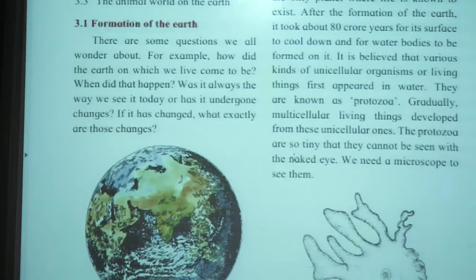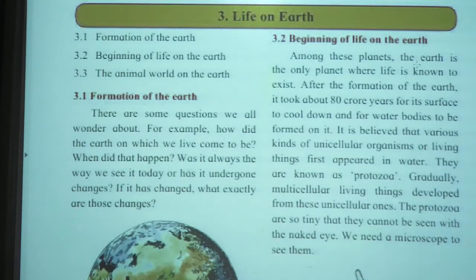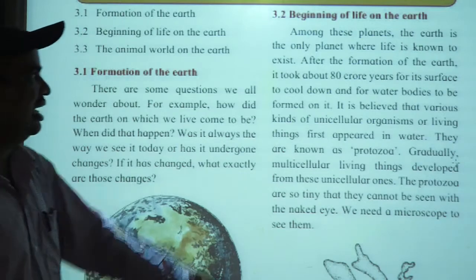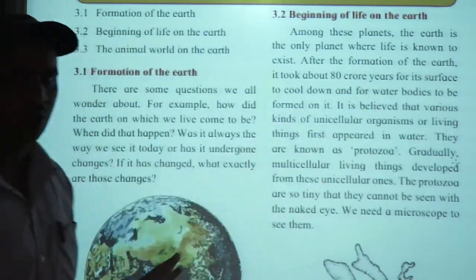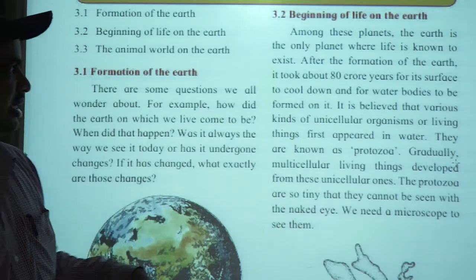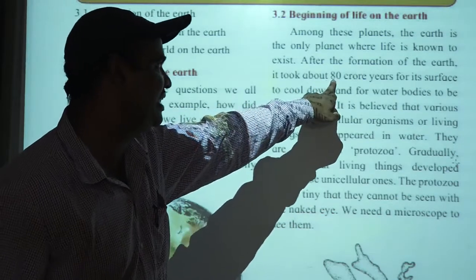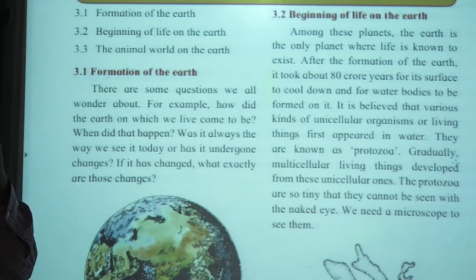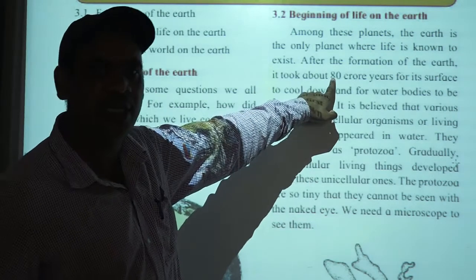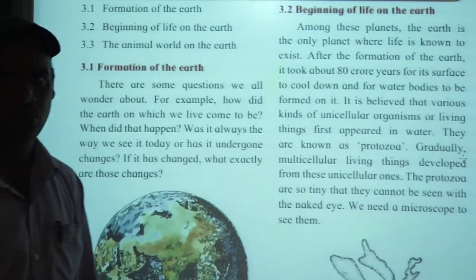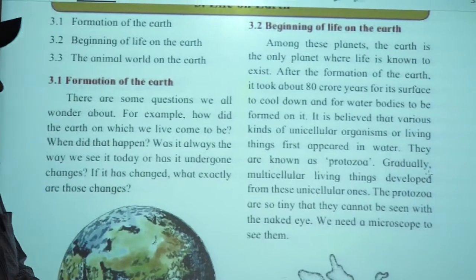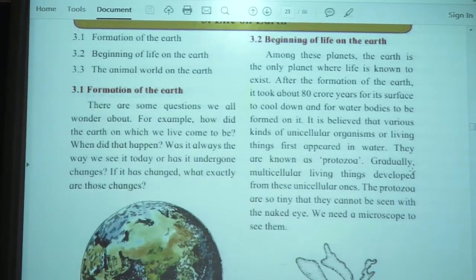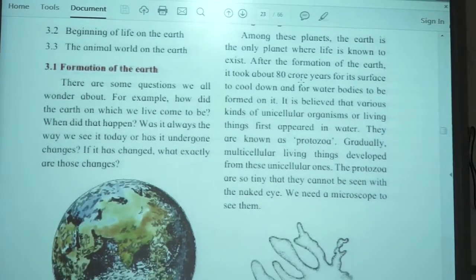Afterwards, what happened? Beginning of life on the Earth, how life came on the Earth. After the formation of the Earth, we have told already that the Earth was created, and for about 80 crore years it started getting cooled down. How many years did it take to cool down? 80 crore years it took to cool down its surface.